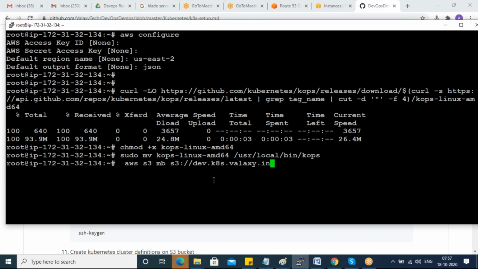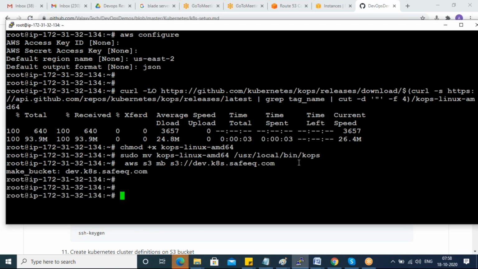So guys, I can do it from the command line. Why? Because I have AWS CLI here, as well as permission, since I attached a role, right? So I gave S3 permission to that role. So simple, the name can be anything. So I'm giving my domain name as my bucket name, something like this. Okay, good. The bucket is created.